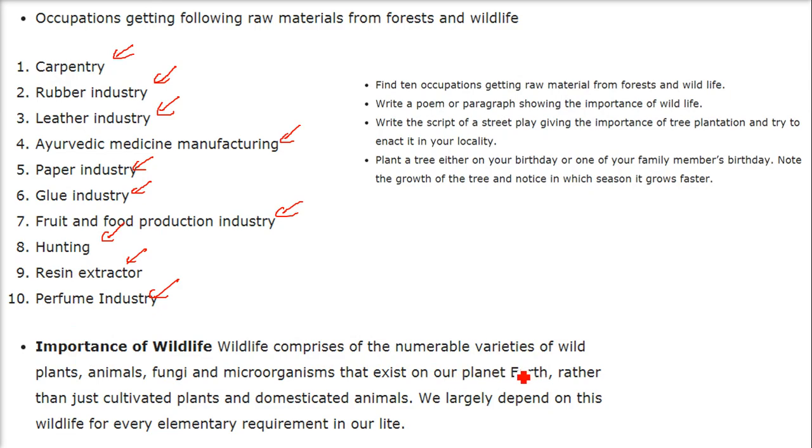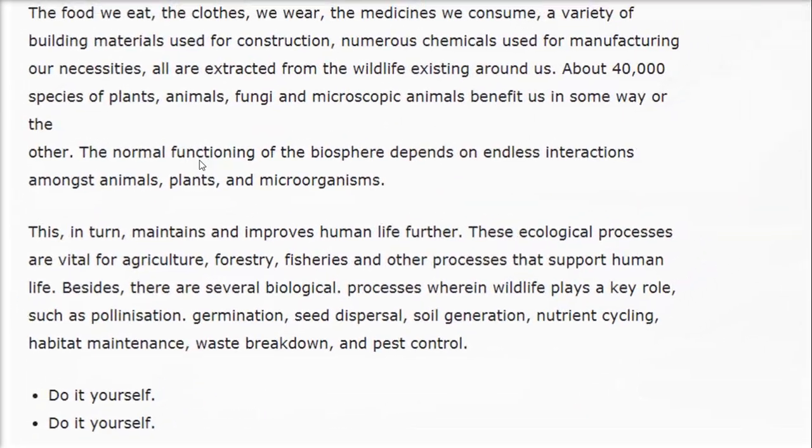So importance of wildlife. Wildlife comprises the innumerable varieties of wild plants, animals, fungi, microorganisms that exist on our planet Earth, rather than just cultivated plants or domesticated animals. So all these which are not domesticated or done by us, these are all wildlife. So we largely depend on this wildlife for every elementary requirement in our life.